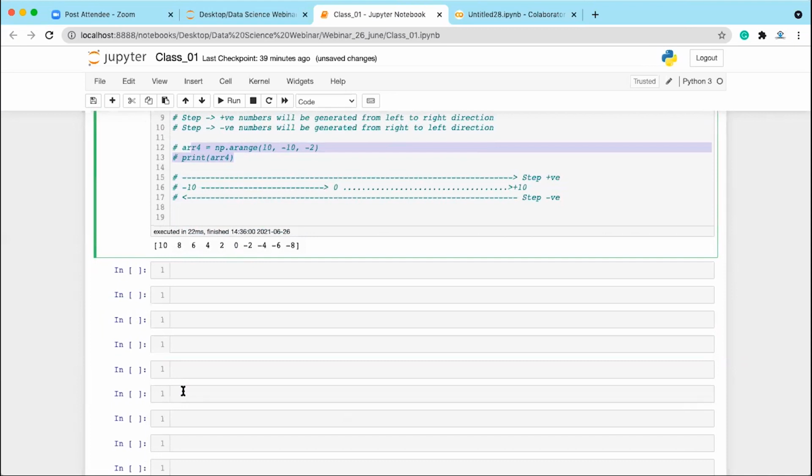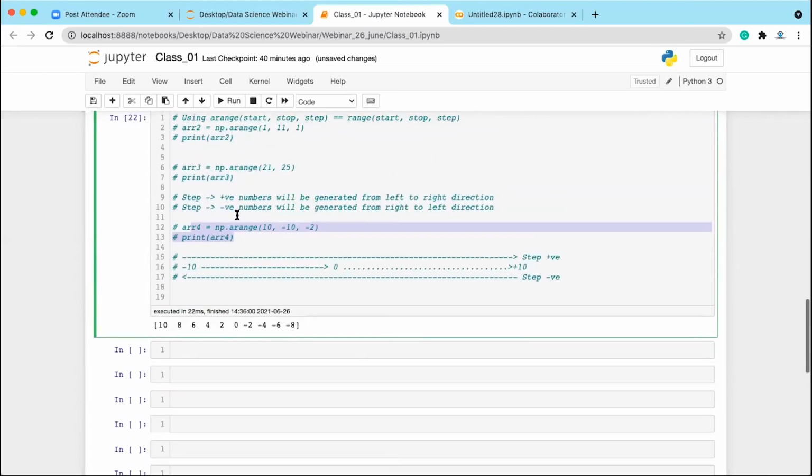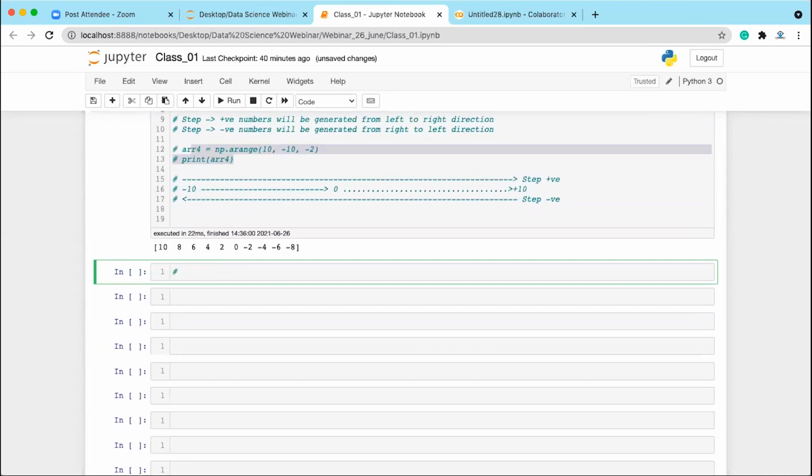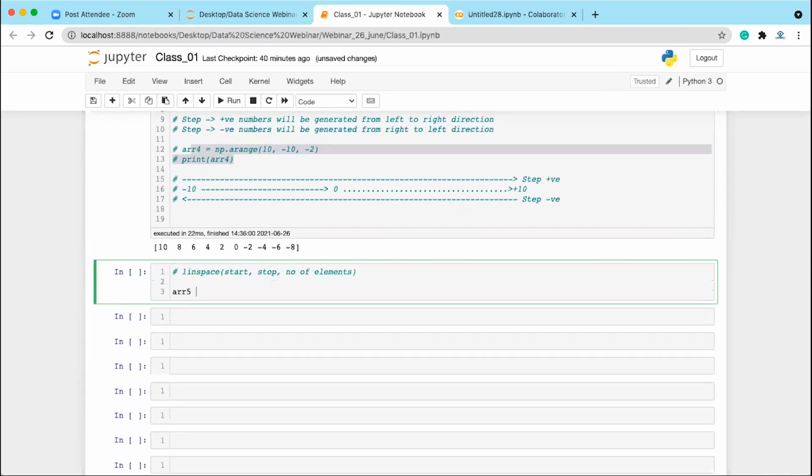Okay, so using the arange function, you can create an array. Now, similarly, you have another function called the linspace function. Using the linspace function, you give the start, you give the stop value, and you give the number of elements you want in the array. For example, array 5 is equal to np.linspace. Here you give the start value. Let's say I want to create a sequence of numbers from 10 to 20, and I want 10 elements inside this.